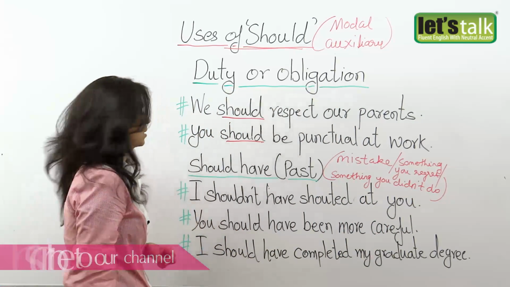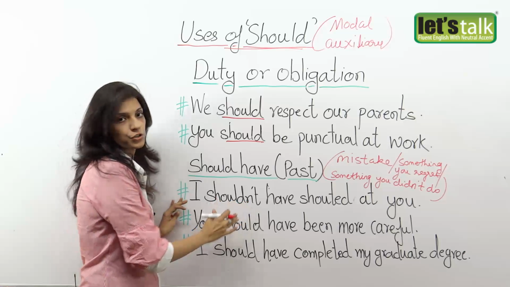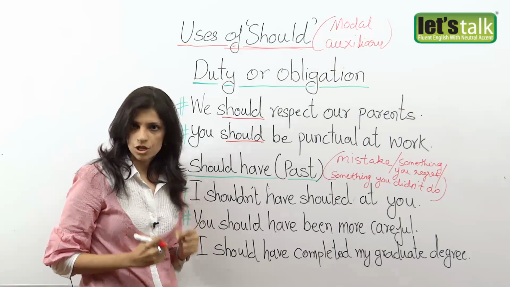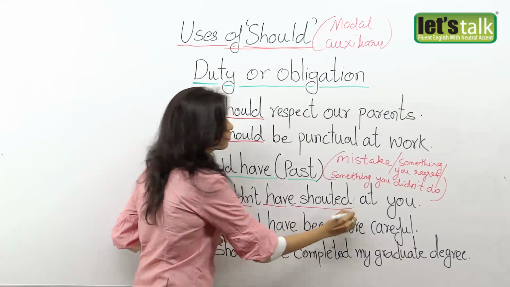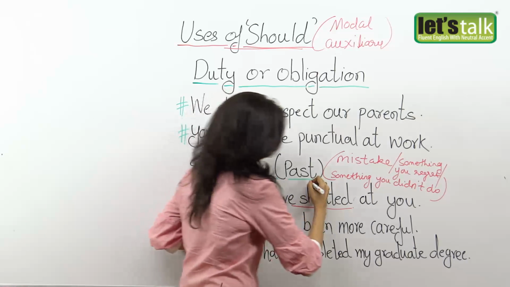Okay. For example, I shouldn't have shouted at you. Now first let's understand the structure. It is should have and the verb in the third form or the past participle.